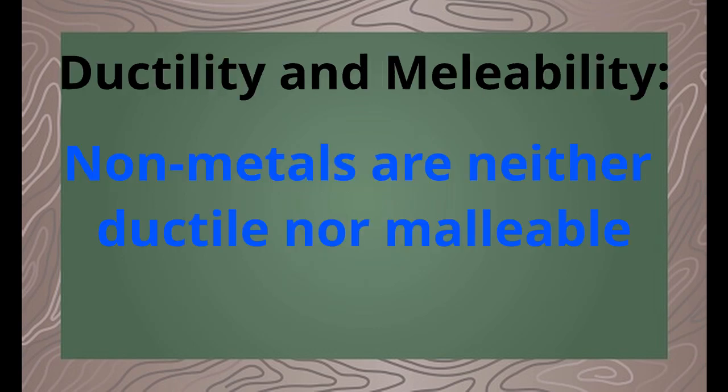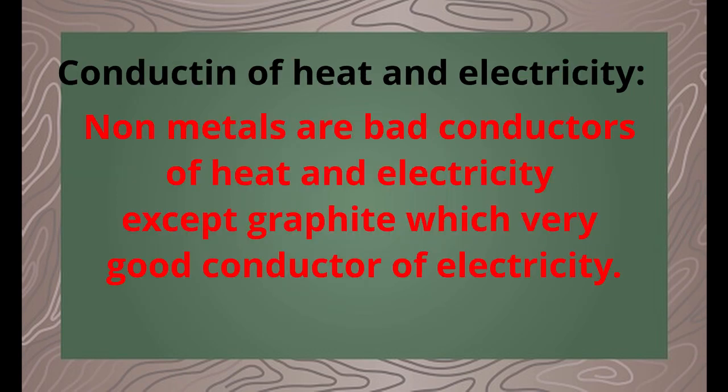Ductility and malleability. Non-metals are neither ductile nor malleable because they are brittle. So they do not have ductility and malleability. Conduction of heat and electricity. Non-metals are bad conductors of heat and electricity, except graphite. It is an allotrope of carbon which is a very good conductor of electricity. Among non-metals, graphite is the only good conductor of electricity.